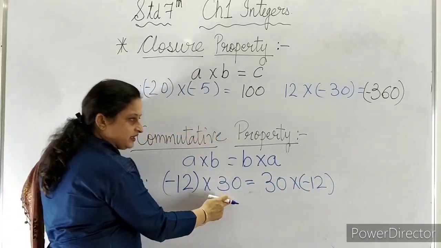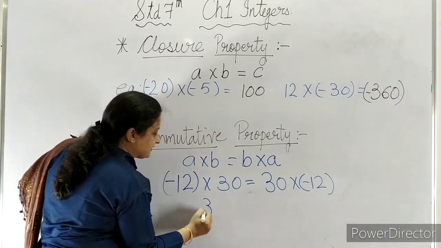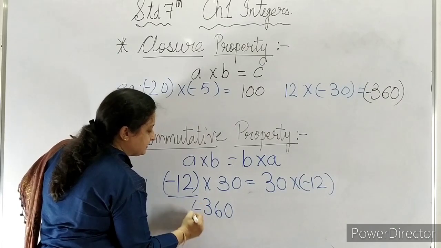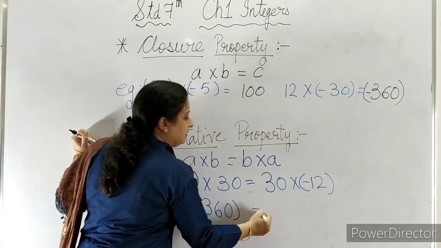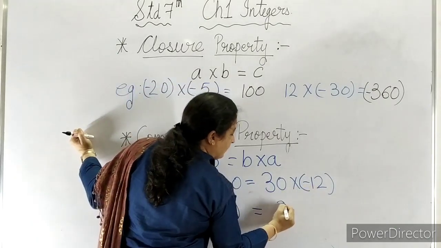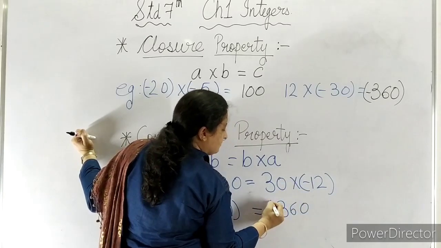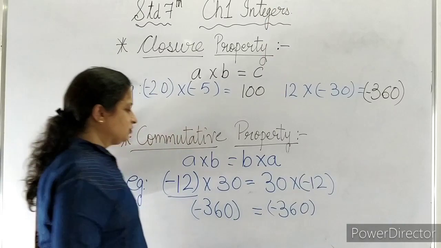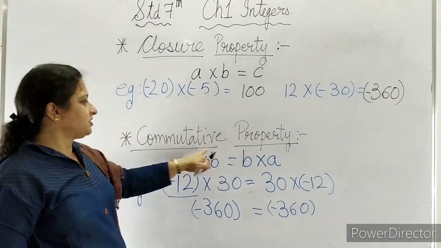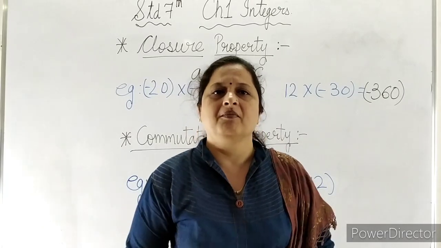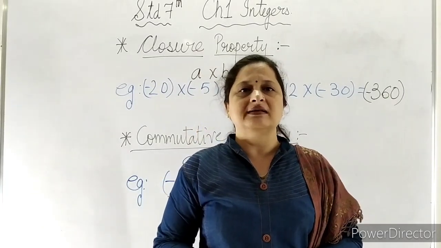Minus 12 into 30 comes to 360, and as there is only one negative number, it is minus 360. 30 multiplied by 12 again comes to 360, only one negative number, so minus 360. So here we can see that the commutative property of multiplication is applicable because both the answers are the same.